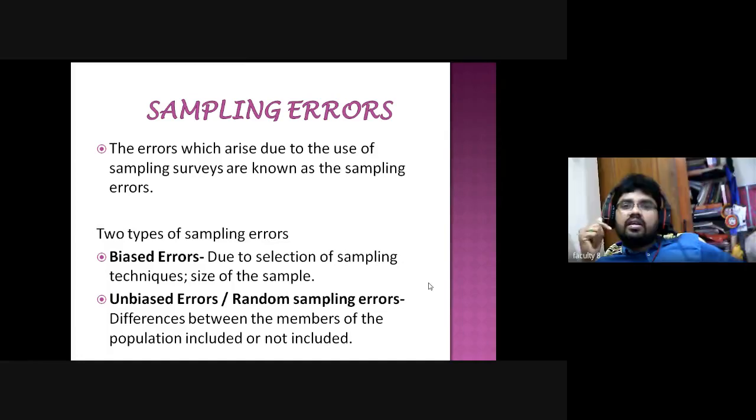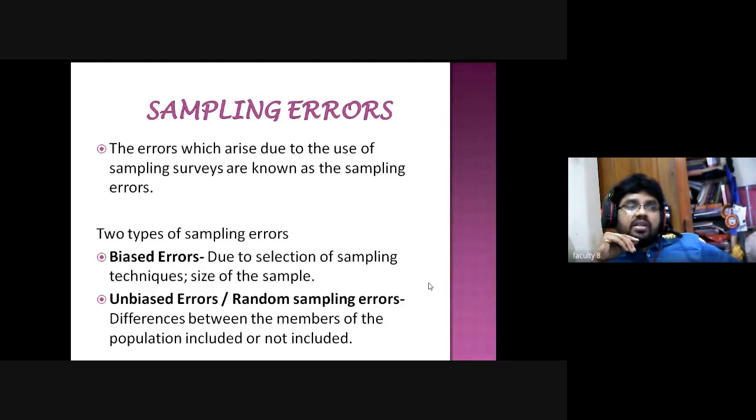Yes, sir. In that case, we can come to do some random sampling errors. That's the unbiased errors. Sometimes, when you are listing your samples in your villages, for example, if you want to do research on agriculture farmers, the farmer may not be available on the particular day when you visit that village. What do you have to do?